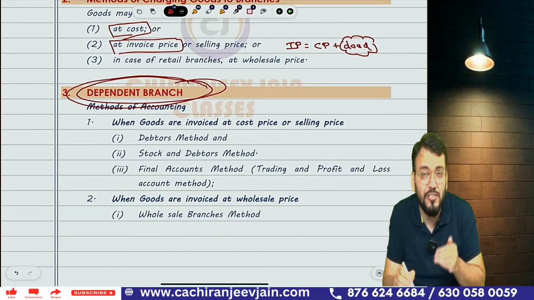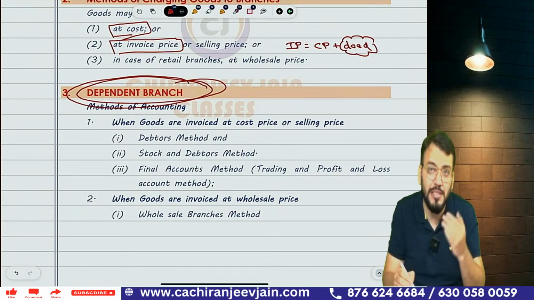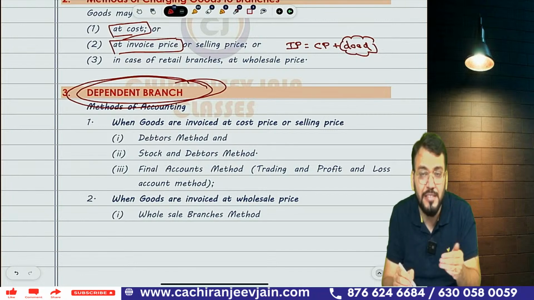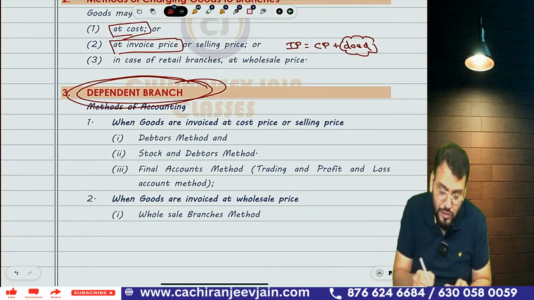Now in case of dependent branch, the profit of the branch can be calculated by three methods. Under these, how many methods are prescribed? Three methods are prescribed. First is known as what?